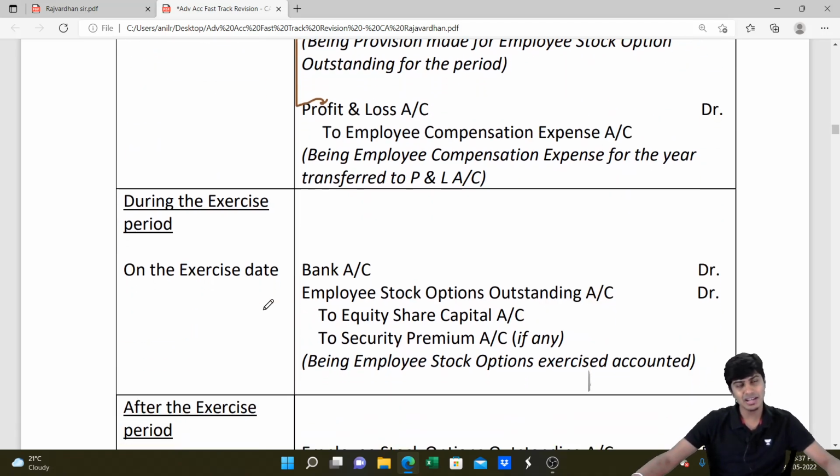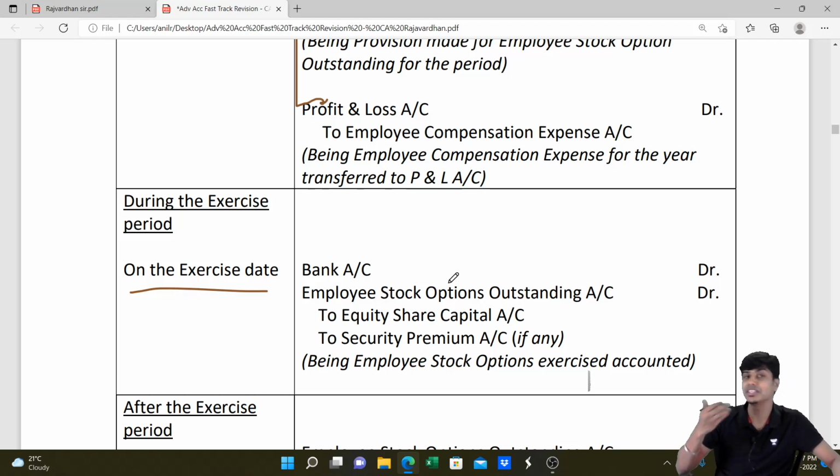Now, at the end of vesting period starts the exercise period. In the exercise period, on the exercise date, if the options are exercised, meaning we provided for 900 discount, 300, 300, 300 every year, 3 years are over, now the employee is buying the share, exercising his option. How does he exercise his option? He buys the share by paying 100 rupees. So 100 rupees is received from him. I will write 100 bank account debit, 100 rupees received.